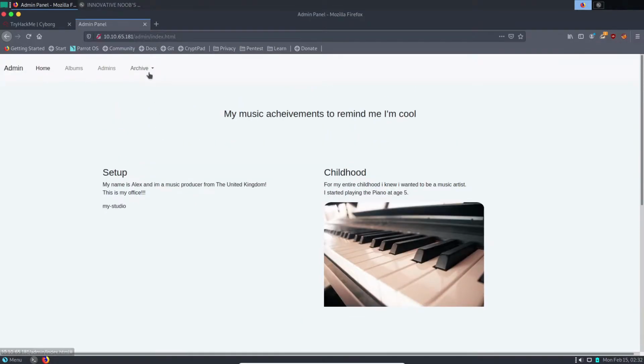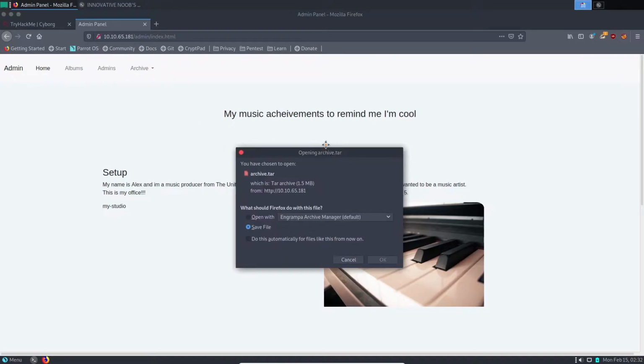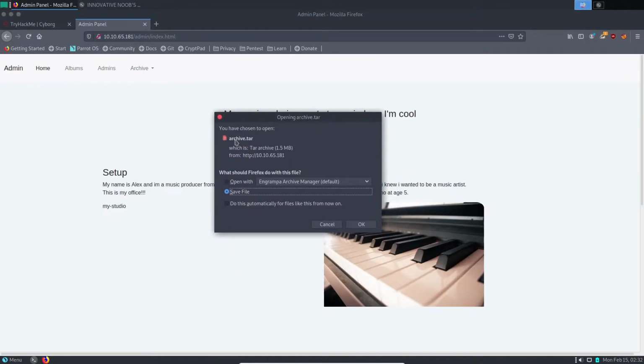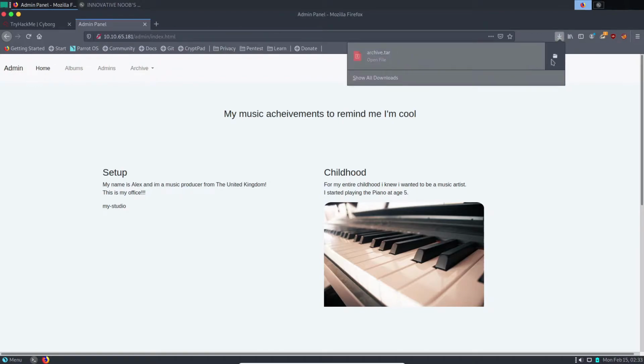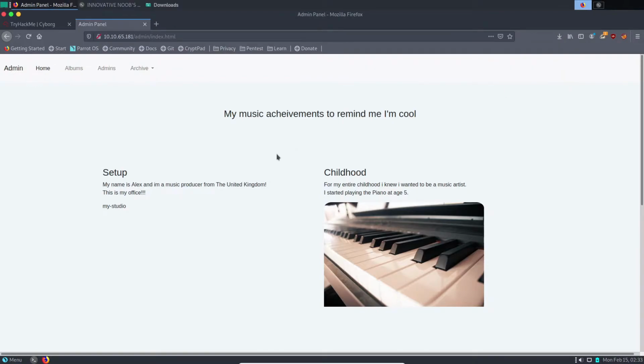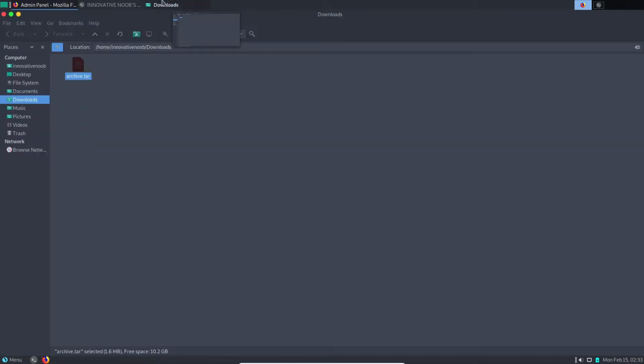Let's check the second one, which says download, and this gives access to a TAR file. We'll download this file and see what's in there. Okay, here's the file.